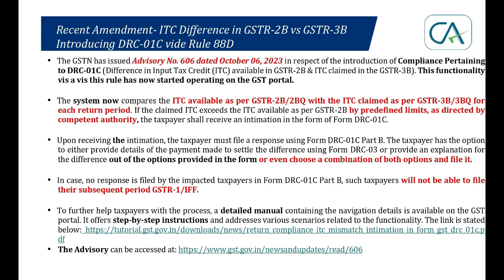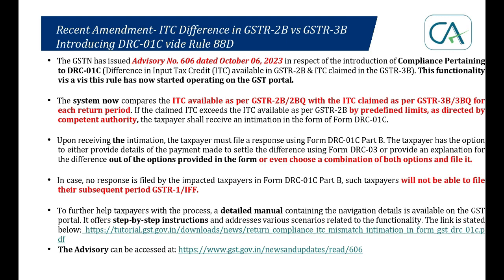Now let us see this particular advisory we've already mentioned, right? This functionality is already available on the portal. It is system generated, and I've already mentioned these particular points, I think. In case you do not respond within 7 days, or if you do not furnish a satisfactory reply, or if you do not make the payment, or if you make half payment and provide a reason which is not satisfactory, or whatever other case, in 7 days, then your GSTR-1 for the subsequent period may be blocked.